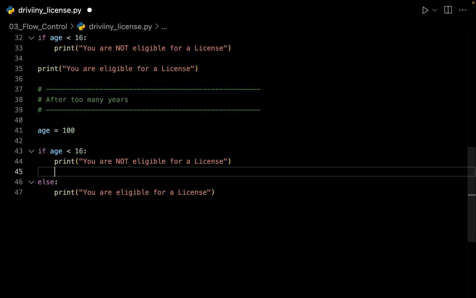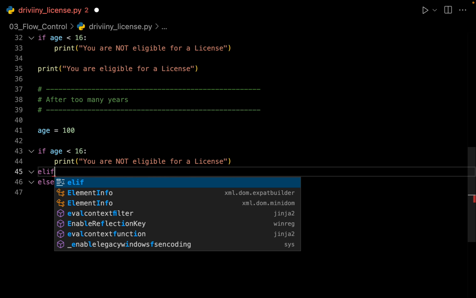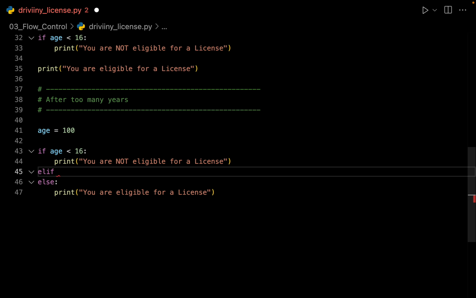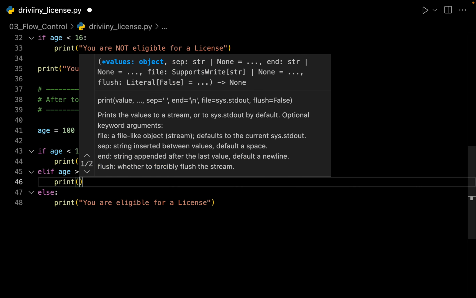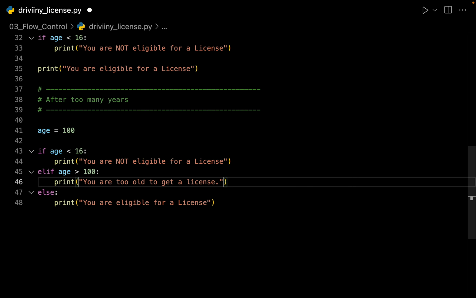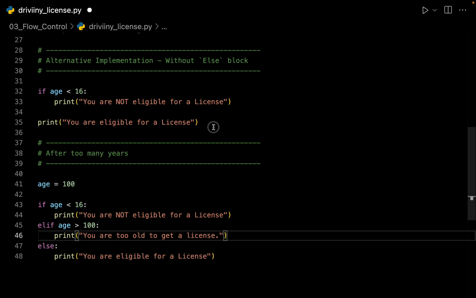So on the next line I can say else and if. In Python we write it as elif, that means else and if. So the next condition that I want to check is whether my age is greater than 100. In that case I want to print out you are too old to get a license. Let me comment this one.